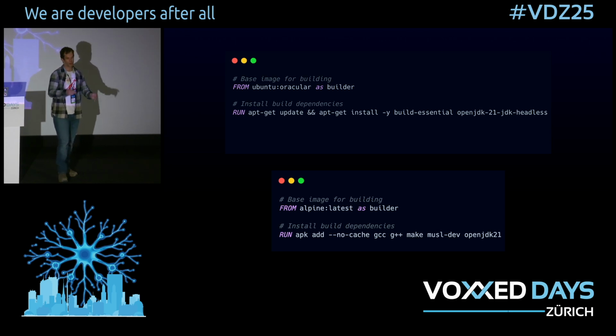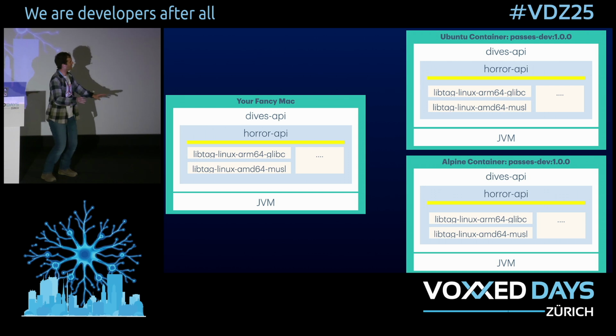Essentially, all we need to do is change the surrounding container, which we see at the bottom, to use a builder image that has musl instead of glibc in it. We have a different command to install the compiler tools, obviously, but then everything after that works the same. We end up with an implicit dependency on the different runtime. And at the end, we have quite a sprawl of axes we need to worry about to make our library actually run everywhere. We have operating system by CPU architecture by C runtime.